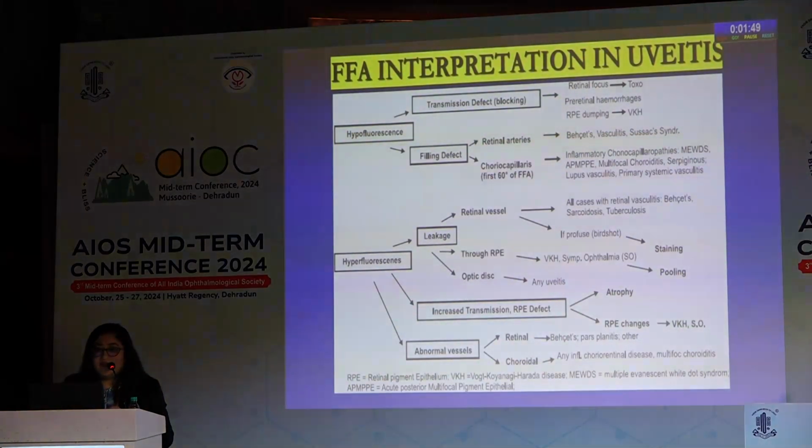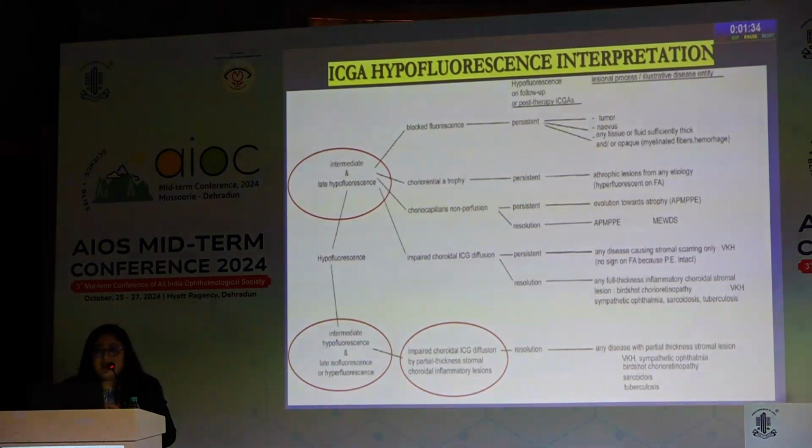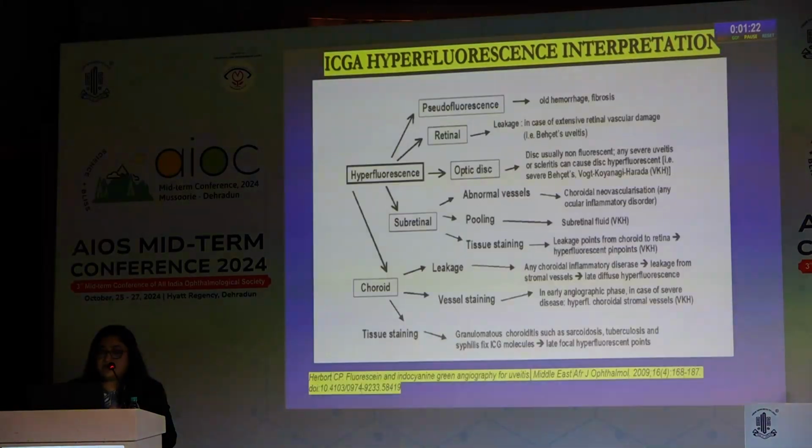This is the algorithm for interpretation of FFA in uveitis. It can show hypofluorescence or hyperfluorescence, with blocked or filling defect on hypo, and hyper being leakage, staining, pooling, or window defects and abnormal vessels. ICGA can show intermediate and late hypofluorescence or early block and late stain, which suggests impaired choroidal ICG diffusion through partial thickness, stromal choroidal inflammatory lesions.